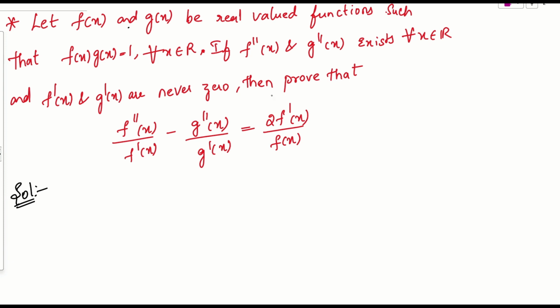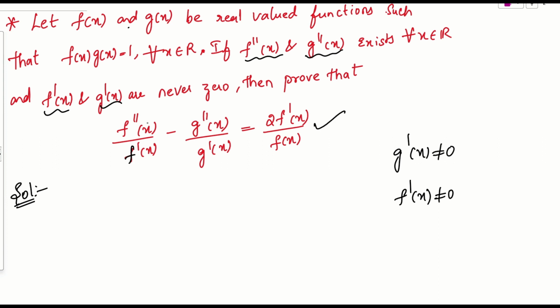And they are telling that f double dash and g double dash will exist, means it is twice differentiable. And f dash of x and g dash of x will never become 0, means what? So g dash of x will never be 0, and f dash of x will also never be 0. Agree? So then we need to prove this. From what they are asking to prove, what should we do?